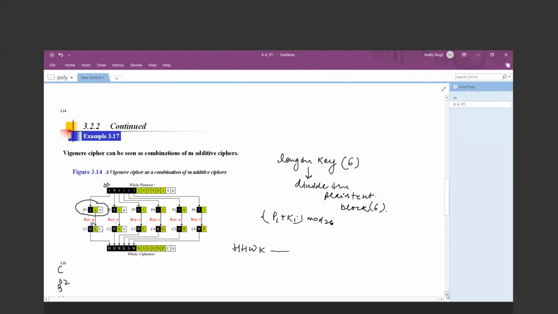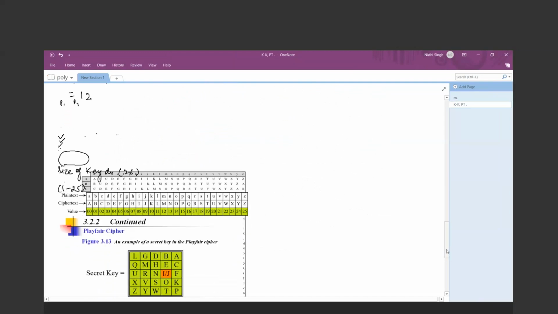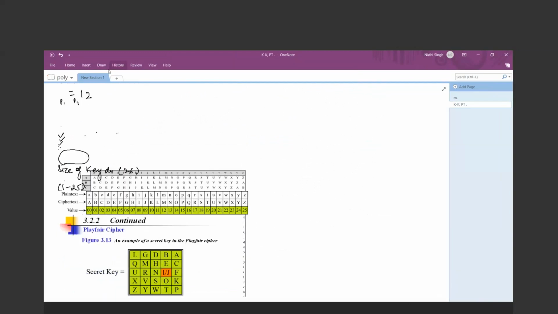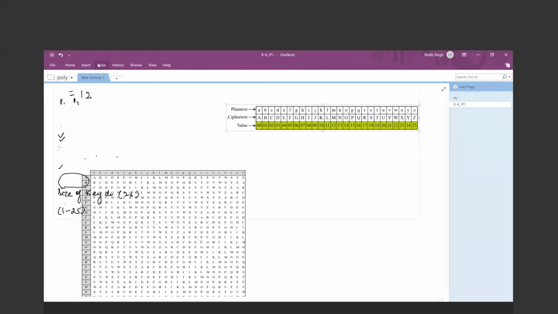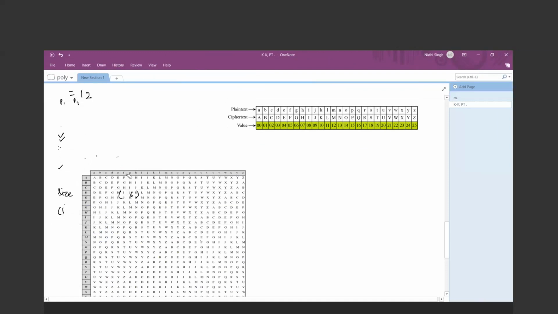Now there is a Vigenère cipher table. ओहो, ये तो नीचे आ गया। So this is the Vigenère cipher table.